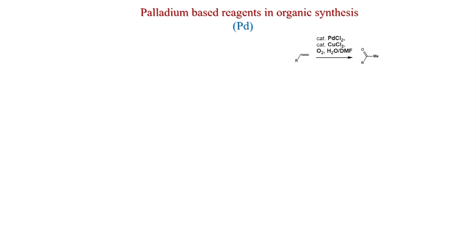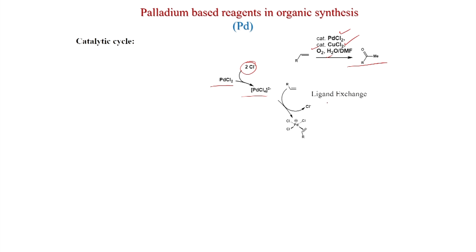So what could be the mechanism for this reaction? The alkene goes to ketone with catalytic palladium chloride, copper chloride, oxygen, water, and DMF. The catalytic cycle first involves the 2 Cl minus coordinating to give PdCl2. Now ligand exchange will happen: the olefin will exchange with a Cl minus, one Cl minus will be eliminated, and coordination of the olefin to the palladium will happen, because the olefin has an electron cloud.